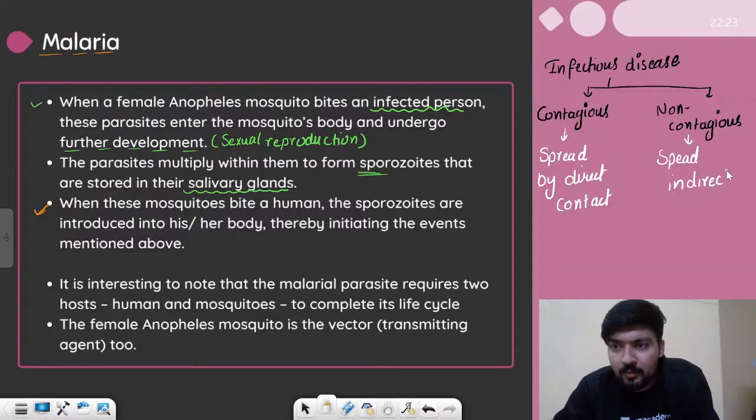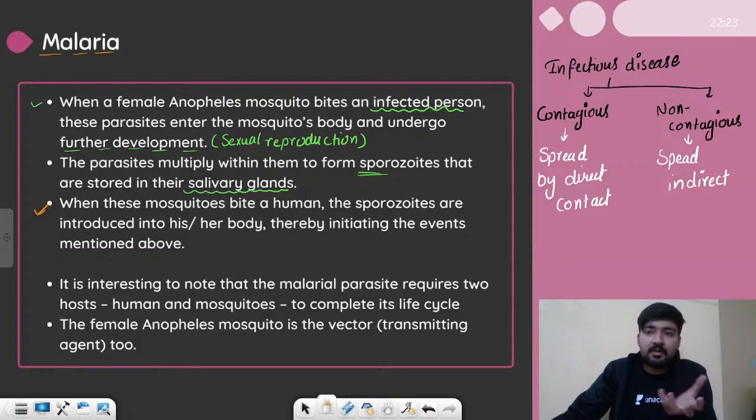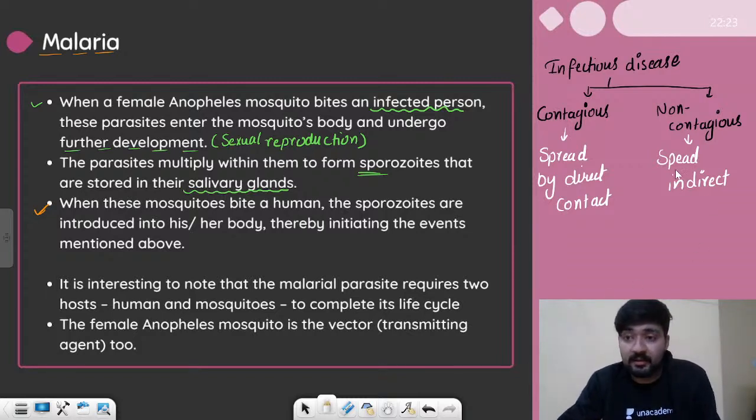Now, we can easily understand what direct contact is. If the person is infected and if you are close to that person, or if you are using the items that he or she is using, you might get infected. The non-contagious can be malaria. See, malaria cannot spread from the direct contact of the infected person.